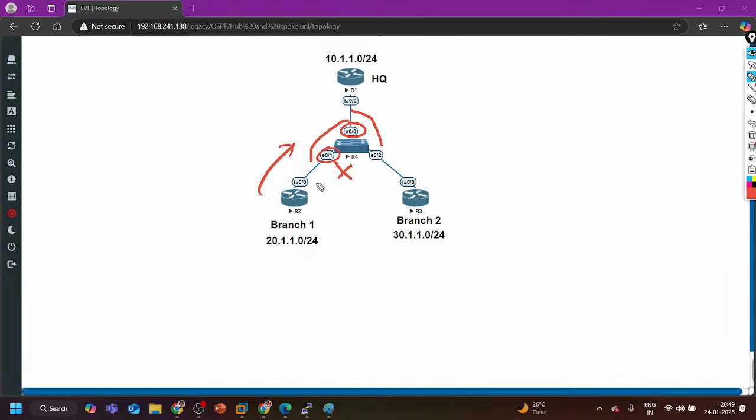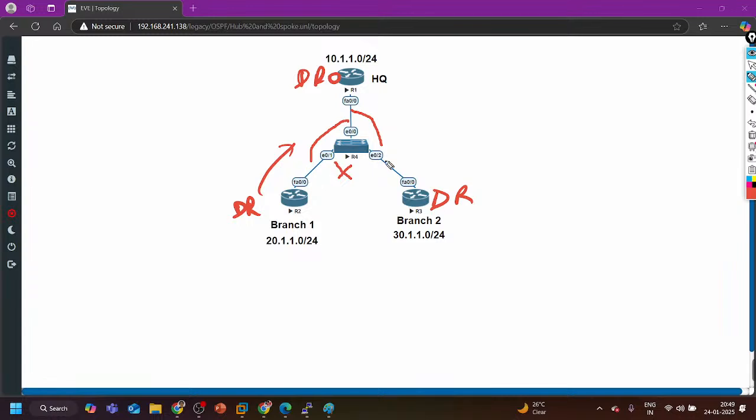Even if there is neighborship, guys, between branch 1 and branch 2, then also there is a problem. What will happen if this router becomes DR? Now all the DROthers have to send their LSA1 to the DR router. Can router 2 send its LSA1 to router 3, to branch 2? No, it's not possible.